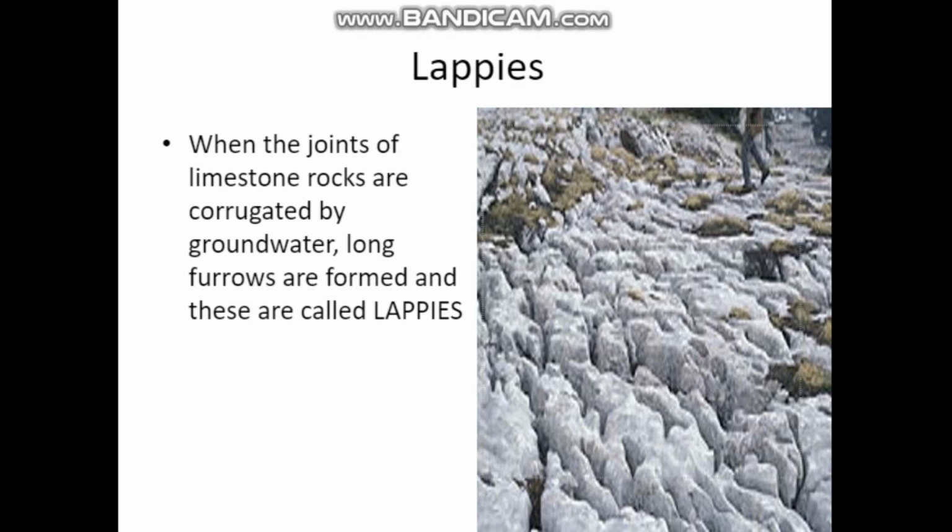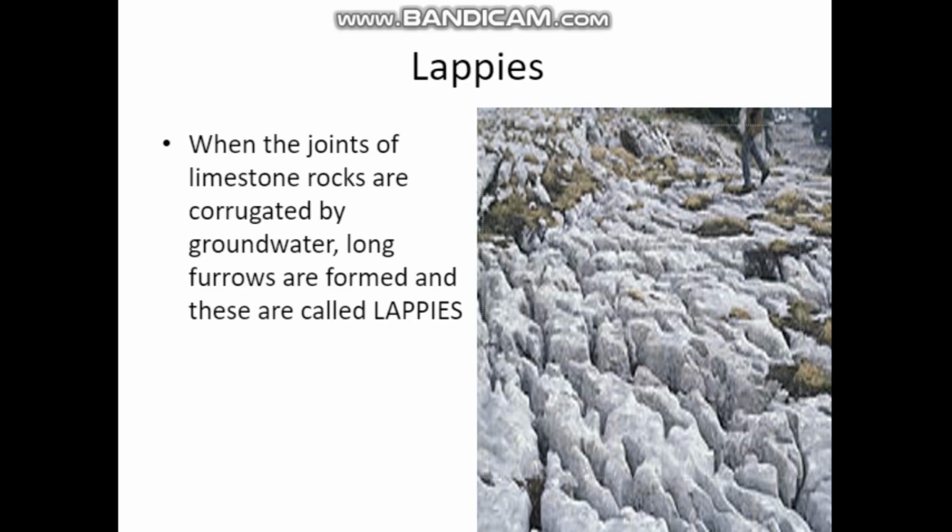Next one is the lapis. What do you mean by lapis? When the joints of the limestone rocks are corrugated by groundwater, long furrows are formed and these are called lapis. How these lapis are formed is because the joints of the limestone rocks are corrugated by groundwater.